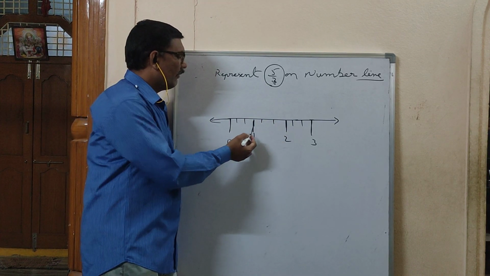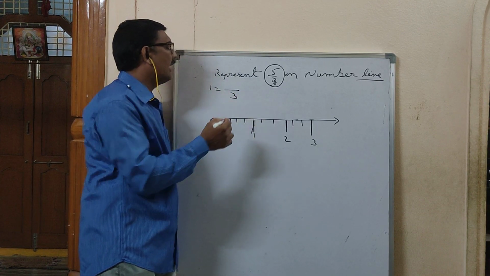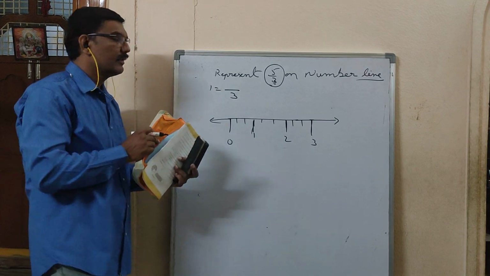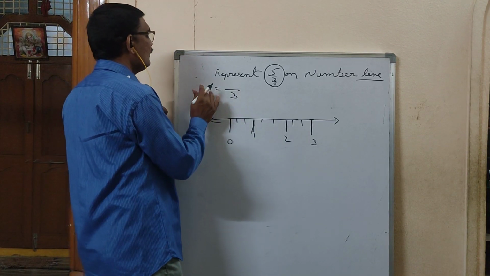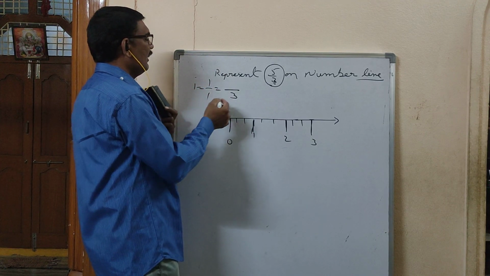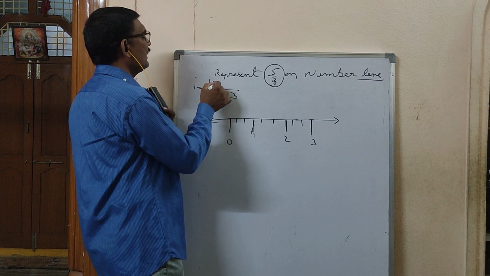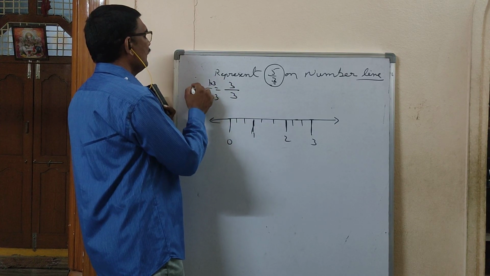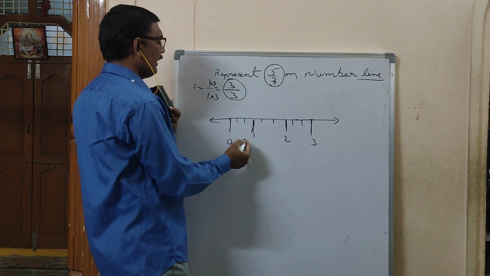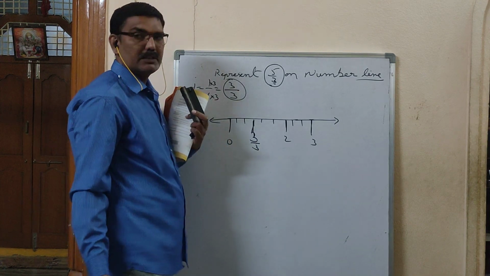Now 1 I have to write so as to get the denominator as 3. 1 means 1 by 1. I should get 3 in the denominator, so I should multiply by 3 in the numerator also. 1 is nothing but 3 by 3.